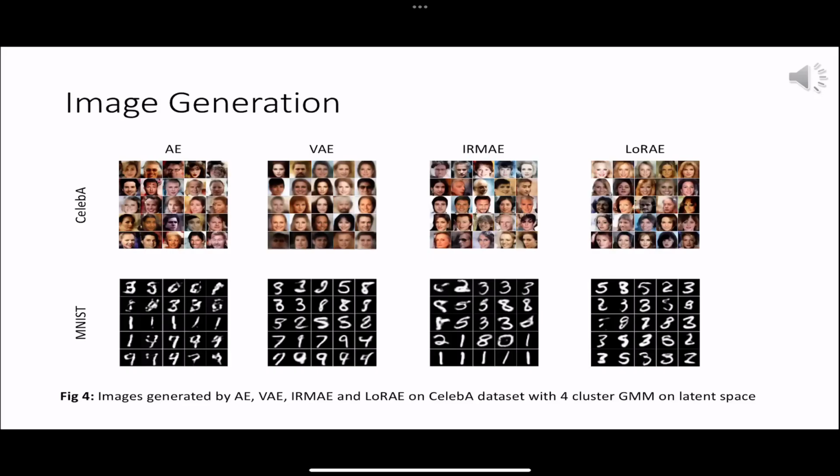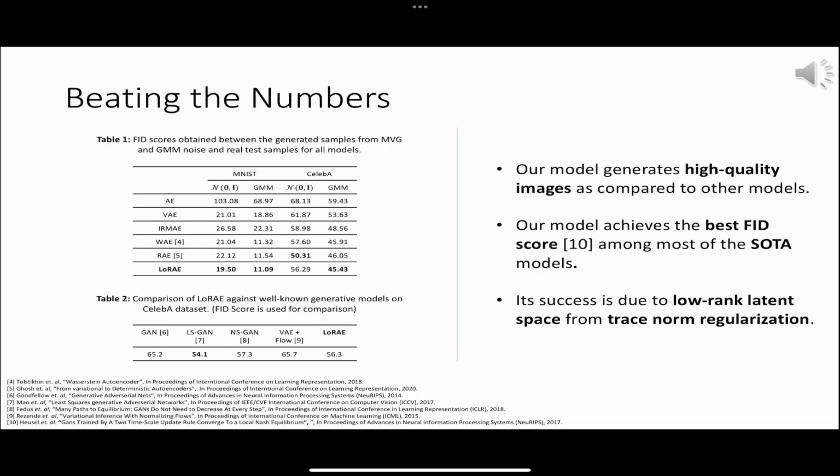While the VAE tends to generate blurry images due to its probabilistic nature, our model is able to create sharper and more defined images. We evaluated our model's generative capabilities against other top deterministic autoencoders, including the Wasserstein autoencoder, WAE, and the regularized autoencoder, RAE. To assess the quality of the generated images, we used the Frechet inception distance, FID, score. Our findings show that our model outperforms a simple AE, VAE, IRMAE, WAE, and RAE on the MNIST dataset, ranking second on the CelebA dataset. Additionally, when comparing our model with various generative adversarial network (GAN) models, we observed that it achieves comparable FID scores.